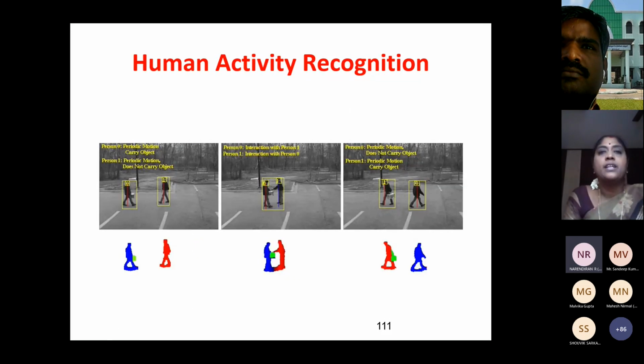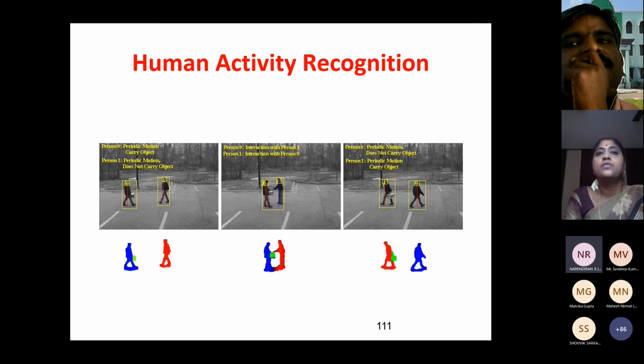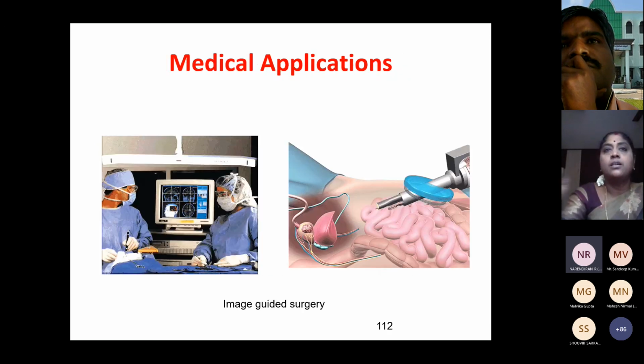And this is where I told you about human activity recognition. So here we can see a person is giving something to him and he's taking the bag back. Here we can see this is done using subtraction. I told you about image subtraction, how it is being done. Frame by frame, you can subtract and see what the difference is. It is done using this.